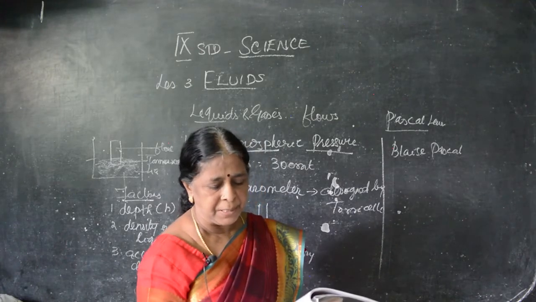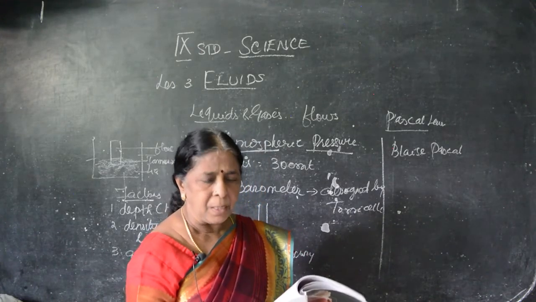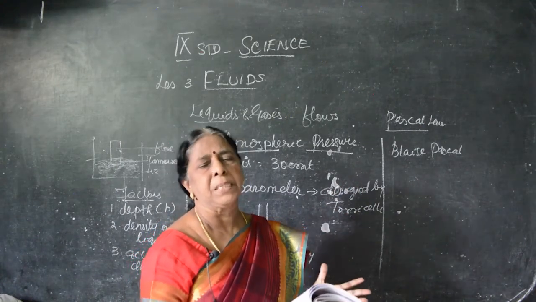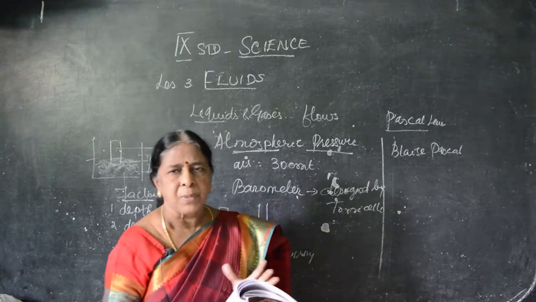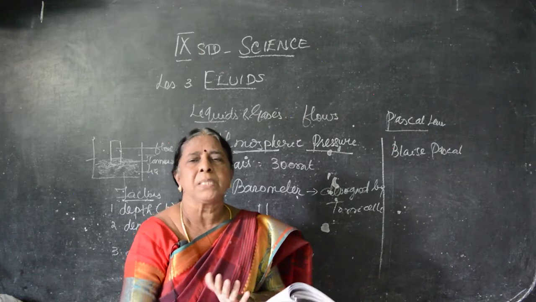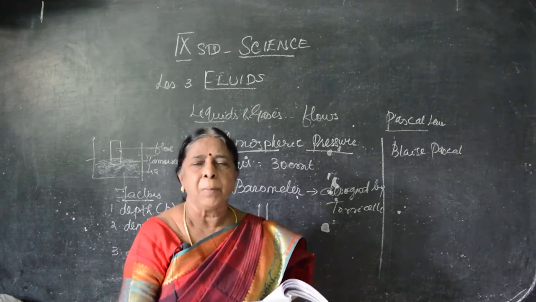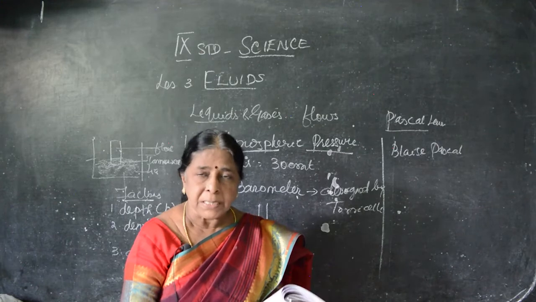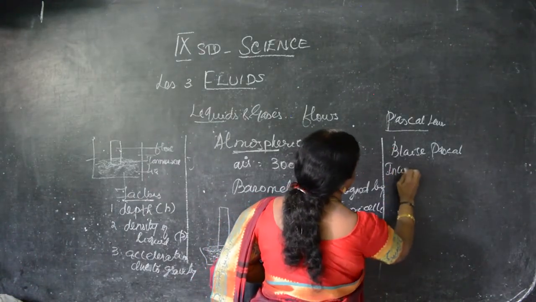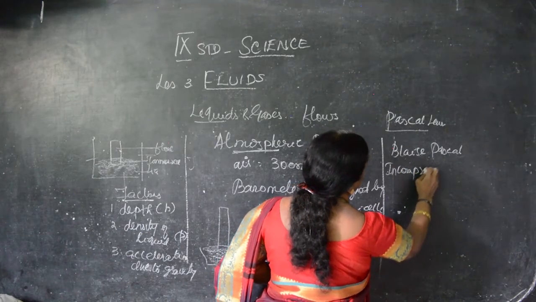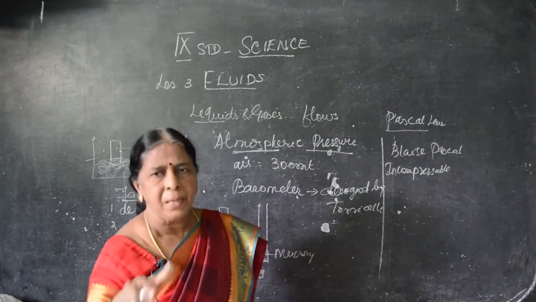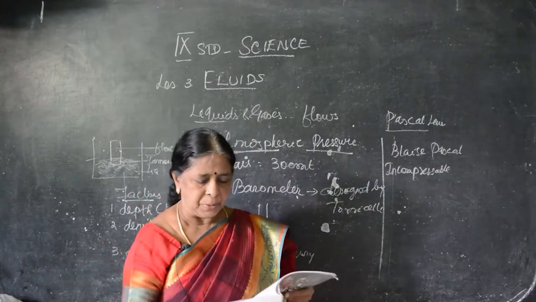He's a French mathematician. He says external pressure is applied on an incompressible liquid. Compressible means what? We can make things shrink. இப்படி நல்ல அழுத்தி அமுக்க முடிஞ்சா அதனை சொல்லுவோம் compress. அப்படி முடியாம போனா அது incompress. This Pascal's law is only for incompressible liquid, that is, a liquid that cannot be compressed further.